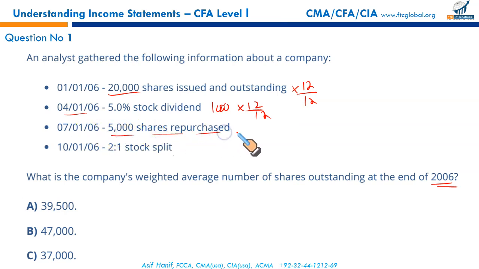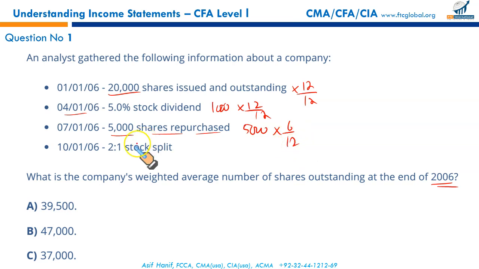Then 5,000 shares were repurchased as a treasury stock. So they will be given the weight from July onward till December, 6 months. So 5,000 multiplied by 6 by 12. Please make sure 20,000 opening shares were outstanding for the whole period. 5% stock dividend, 5% of 20,000, 1,000. And share repurchase, 5,000 purchased on 1st of July. So they will be carrying a weight of 6 months out of 12.